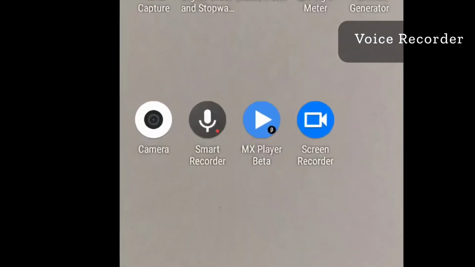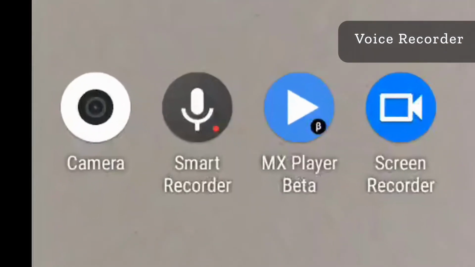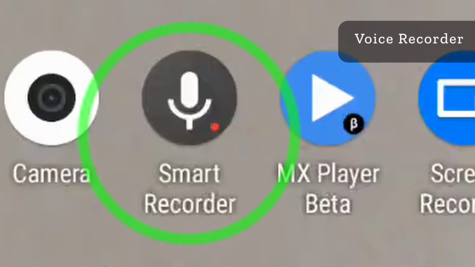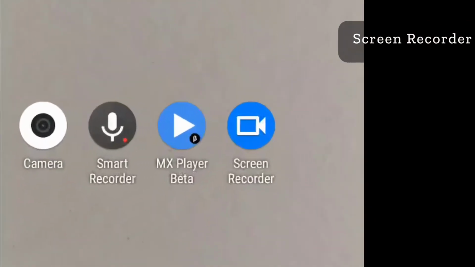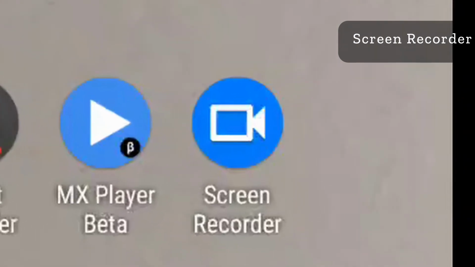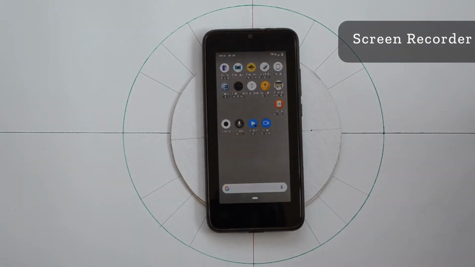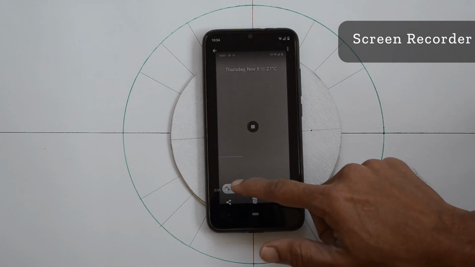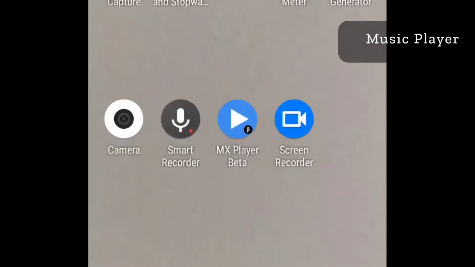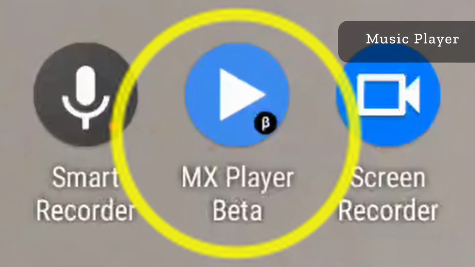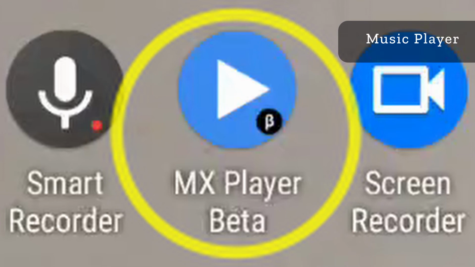Voice recorder can be used to record various sounds during the activity as well as voiceover for the video. Screen recorder gives you better clarity. It is used to capture what is happening in the other apps as well. Music players can store files of certain frequencies to be replayed later.